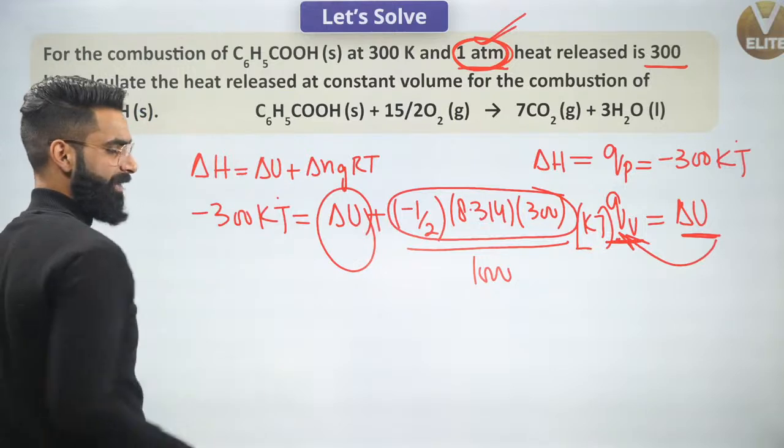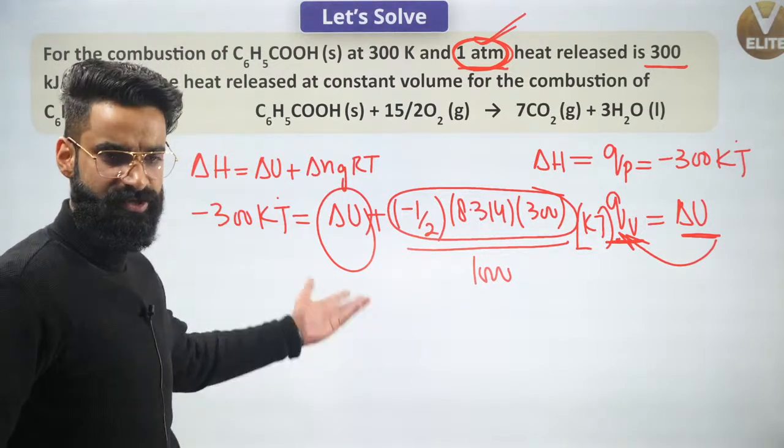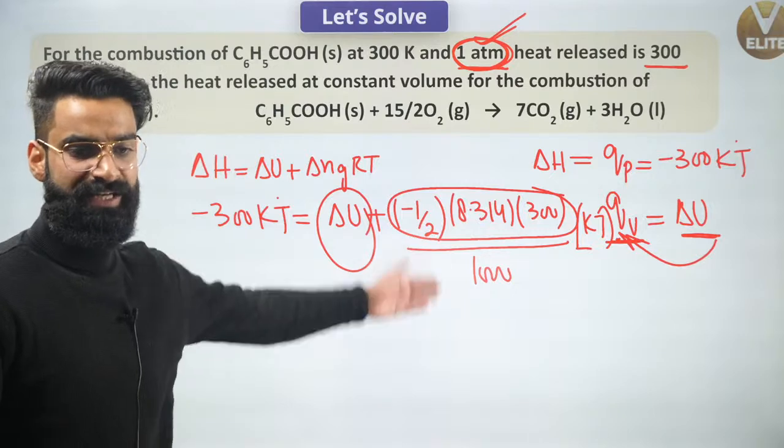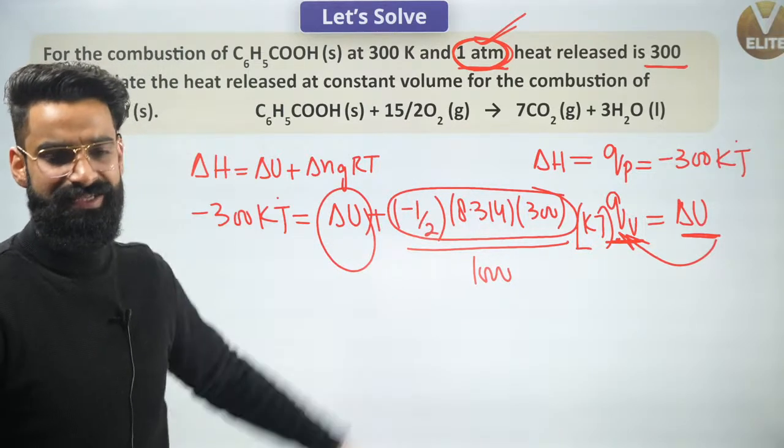You just have to calculate the value of delta U, and whatever value of delta U you'll be getting, that is going to be the answer in kilojoules. Yeah, and that is going to be the heat exchanged, heat released at constant volume.